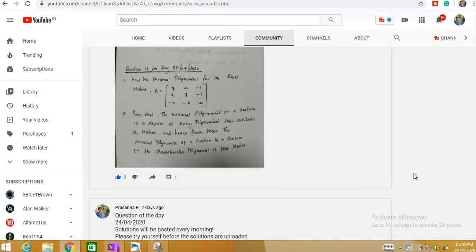The important information is that the questions of the day are very important. These are more important than the previous question papers, right? If you have seen the question papers, there will be no repetition of questions. You will have new questions, but the concept will be the same. So after finishing the previous question papers, you have to attend the question of the day, because there are high chances that you may get questions from the question of the day also.